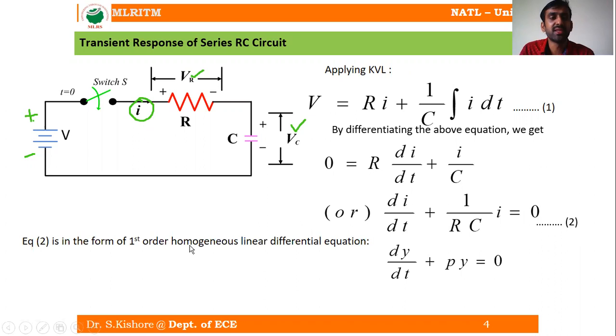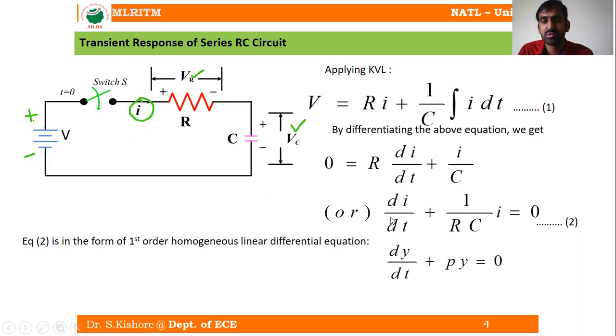Now equation number 2 is in the form of a first order homogeneous linear differential equation, not a non-homogeneous one. It is the popular equation you have studied in mathematics, dy by dt plus py equal to 0.